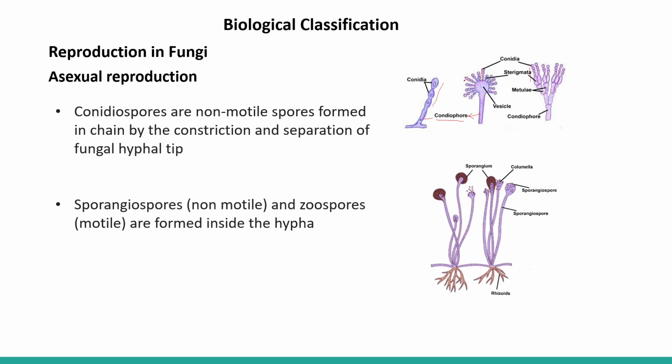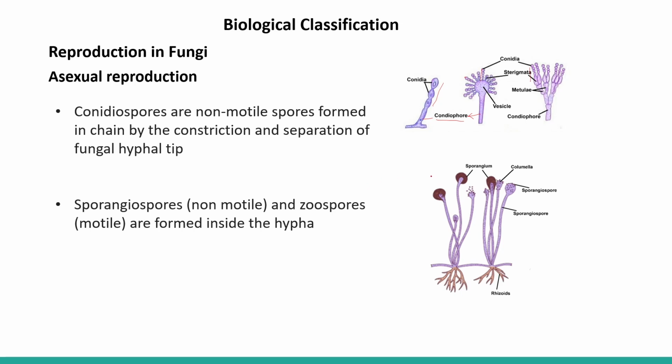This is a very important point to remember because as we have seen in the case of budding in yeast, in the same way the conidia are formed, but they are not separated and they are attached. So in this way it forms a chain of conidia or conidiospores. Now here sporangiospores are non-motile and zoospores are motile and formed inside the hypha.